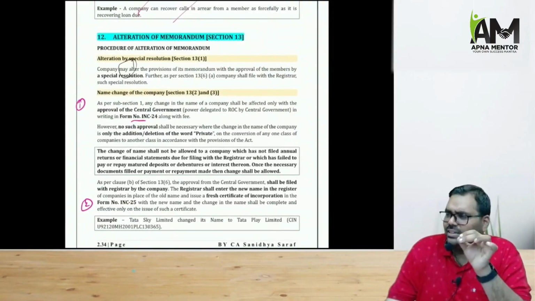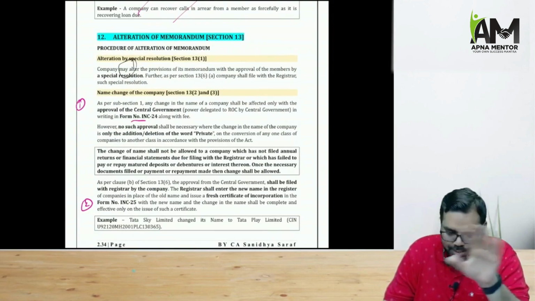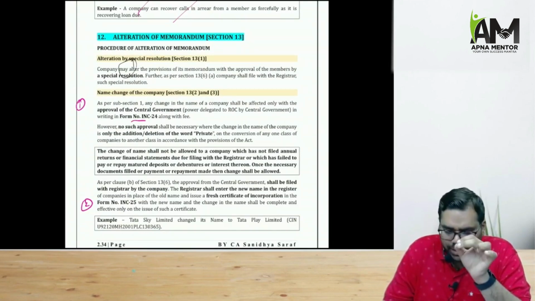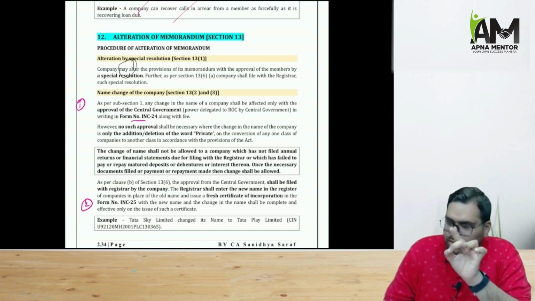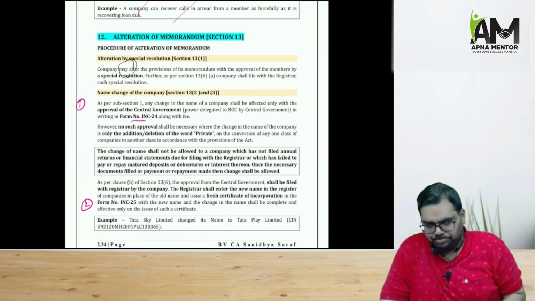Then we have section 11, that is not there in the chapter right now, that is removed. Coming to section 13, that is alteration of memorandum. So normally when we talk about alteration of memorandum, a special resolution must be passed and the copy of the SR must be intimated to ROC.